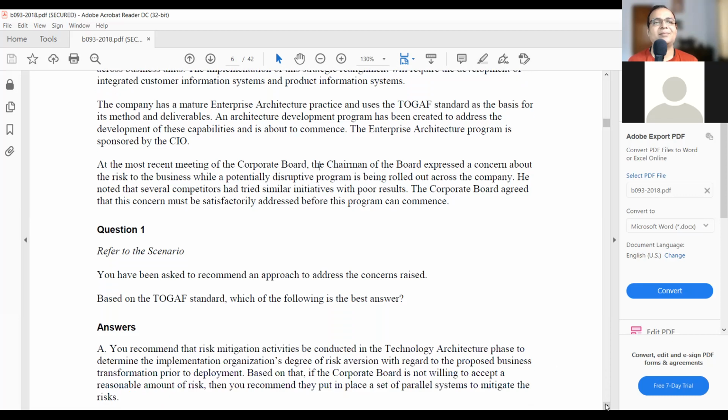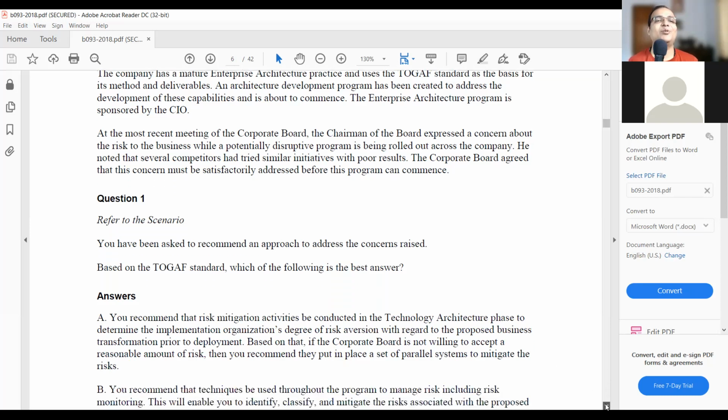Initial and residual. Yes, perfect. Initial risk and residual risk. So you look at the question, which is talking about all the steps in the risk management which are done: identifying, classifying, mitigating, sorting, and plus it should have the keyword initial risk and the residual risk, because he says the program has already failed once, so they don't want to fail it again.